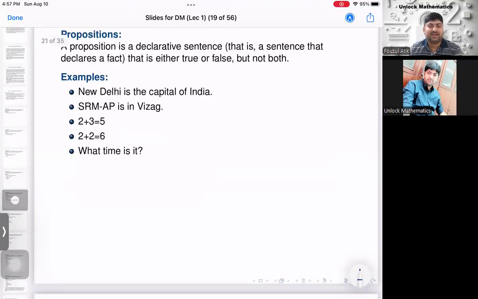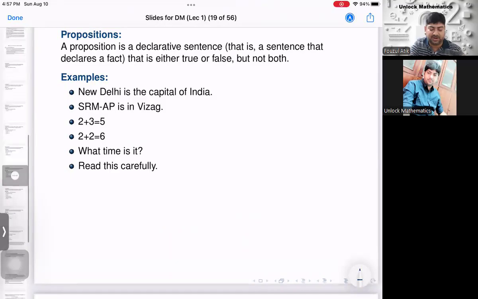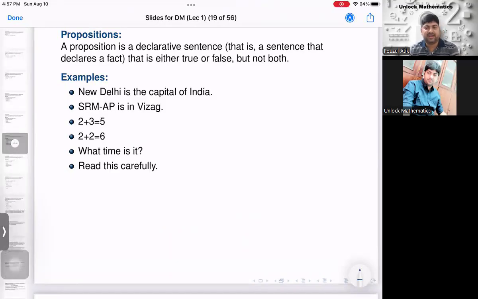Okay. What time is it? Is it a proposition? No, it's not a proposition because it's a kind of question. It does not have any truth value. Therefore, it's not a proposition. Like this one, read this carefully. Yes, it's not a proposition because it's again a kind of advice. It does not declare a fact. It does not have any truth value.